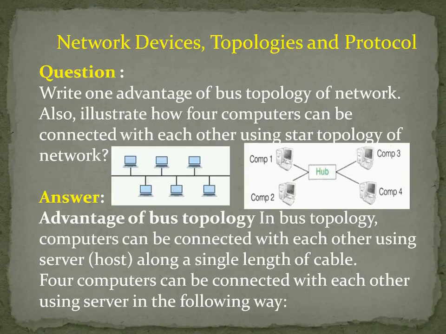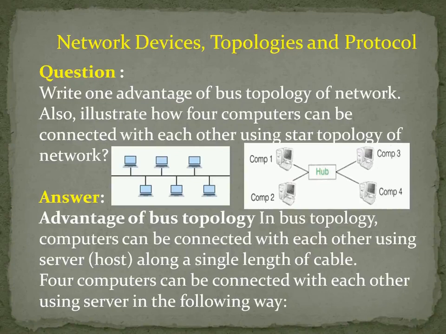The answer is, the computers can be connected with each other using a server along a single length of cable. So what they want to say is, a single length of cable is enough to connect all the computers with the server. This is the main advantage, right?